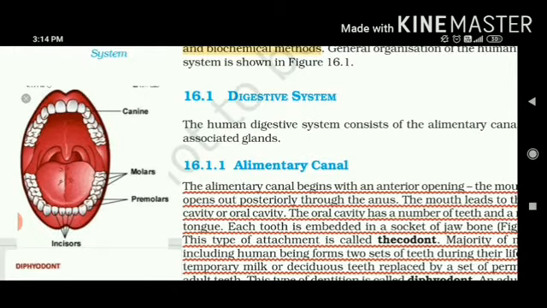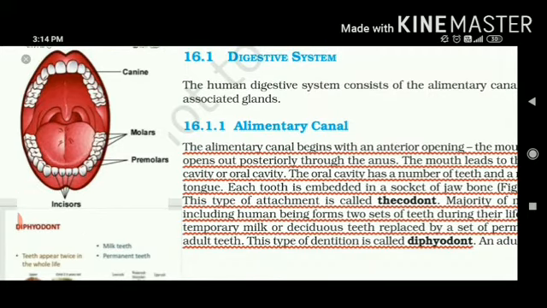In the figure, you can see that we have four different kinds of teeth. This feature is called heterodont. So you have to learn three basic terms: thecodont, diphyodont and heterodont. We have in the front 4 incisors, then 2 canines, then 4 premolars, followed by 6 molars. 4 plus 2 is 6, 6 plus 4 is 10, 10 plus 6 is 16. So on the lower jaw 16 teeth, on the upper jaw 16 teeth. It means we have 32 teeth.